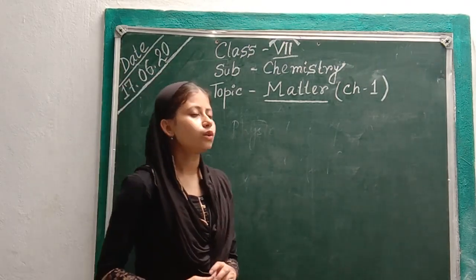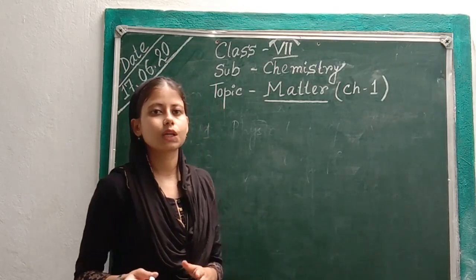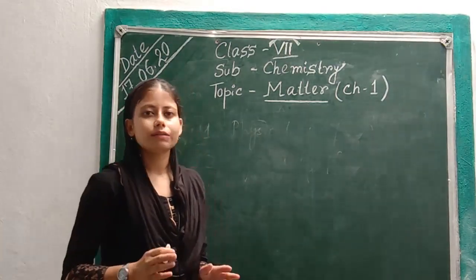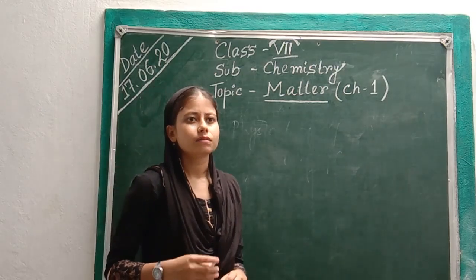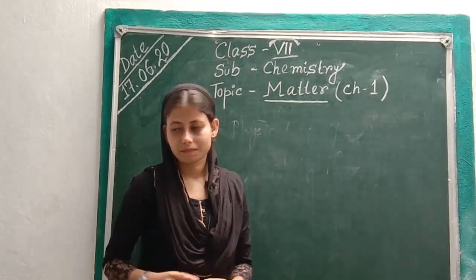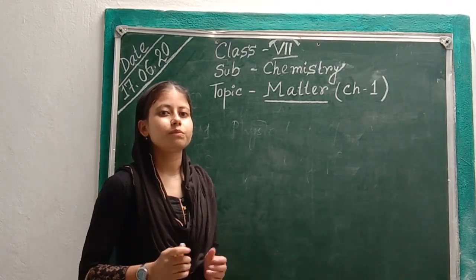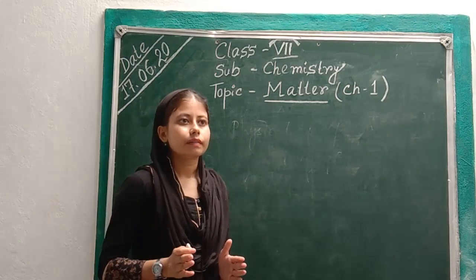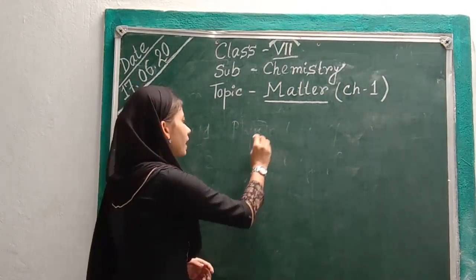Now we all know that there are three states of matter: solid, liquid, and gas, and we are all familiar with them. Now why do solid, liquid, and gases have different properties? They have different properties because they are made up of small particles known as molecules.